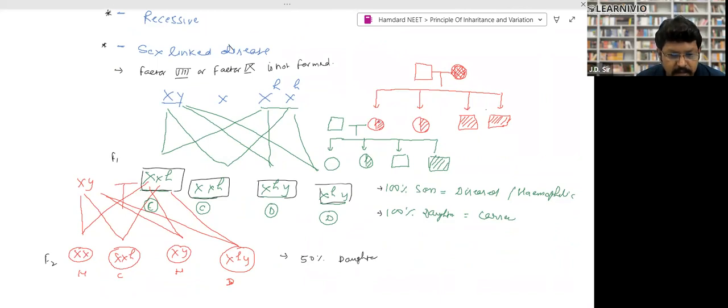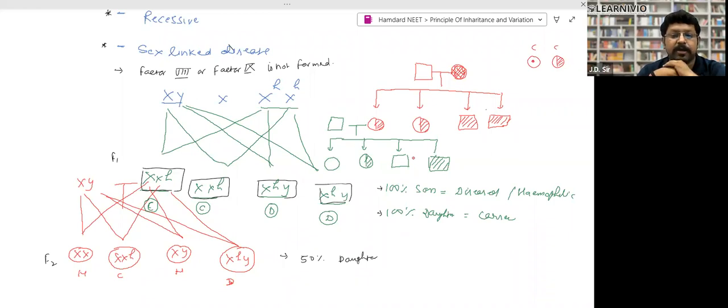For the carrier symbol, you can do it this way, or you can do it this way as well. Both are the same thing, right? Both are for the carrier. So look, one of the carrier daughters gets married with a normal man. One daughter will be normal, one daughter will be carrier, one son will be normal, and another son will be diseased. That's how we represent it in a pedigree chart. Clear? Yes, sir.